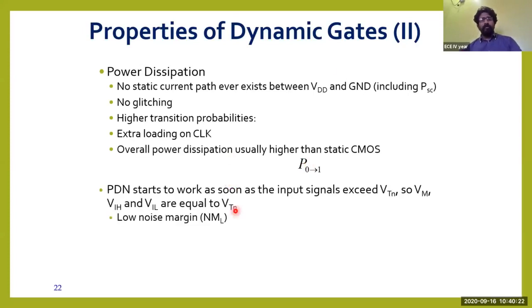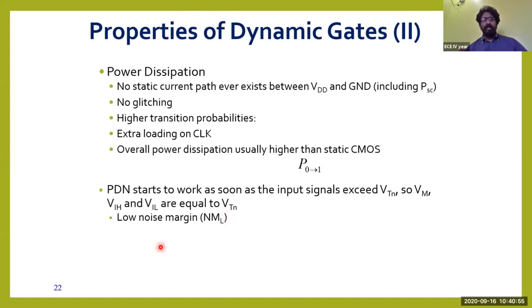And now, the pull-down network. The pull-down network starts to work as soon as the input signals exceed VTH. We have studied this basic: any transistor turns on whenever the gate voltage supplied to the transistor is more than VTH. So here, the voltage should always be at least equal to the threshold voltage of the N transistor, because with less than that value, your transistor will not be turned on.